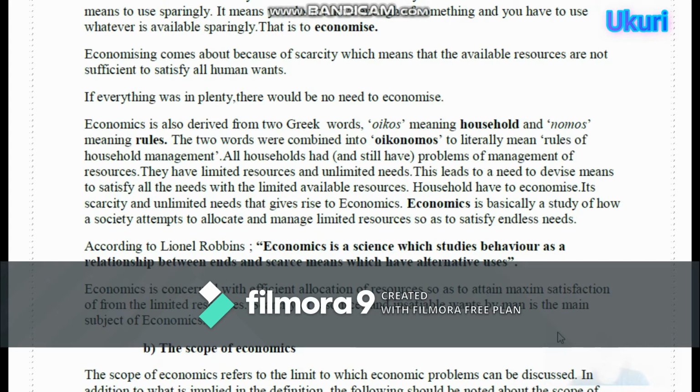So economics is also derived from two Greek words, oikos meaning household, and nomos meaning rules. So the two words were combined into oikonomos.